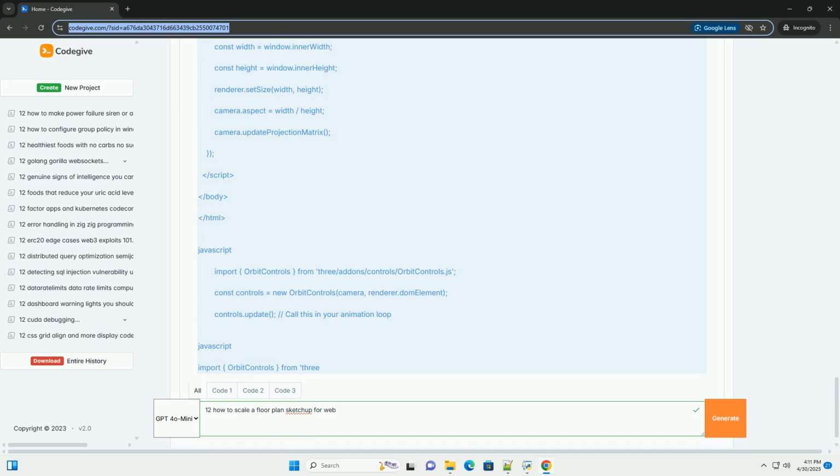10. Handle window resize. The code adds an event listener to handle the window resize event. How to use: 1. Save. Save the HTML file, for example index.html. 2. Place model. Put your exported floorplan.glb file in the same directory as the HTML file.